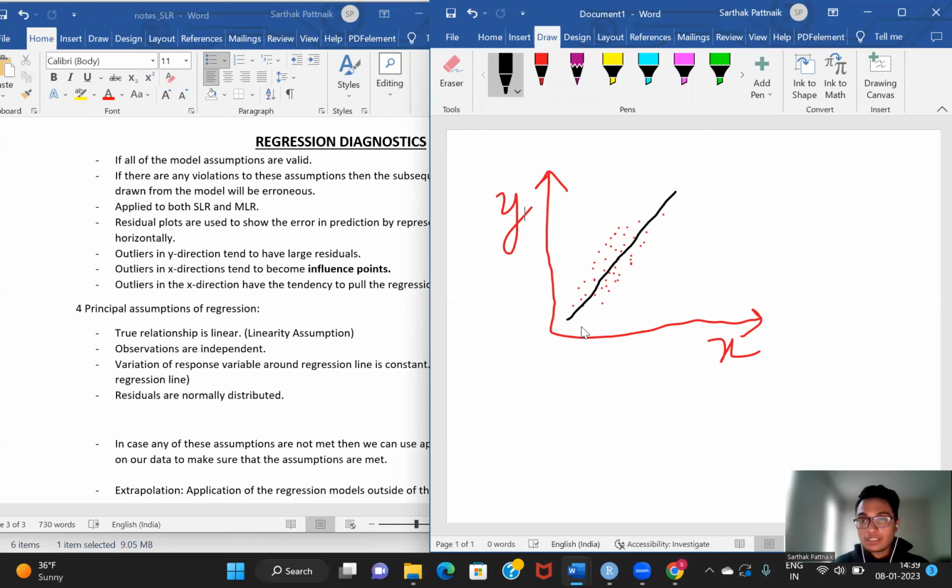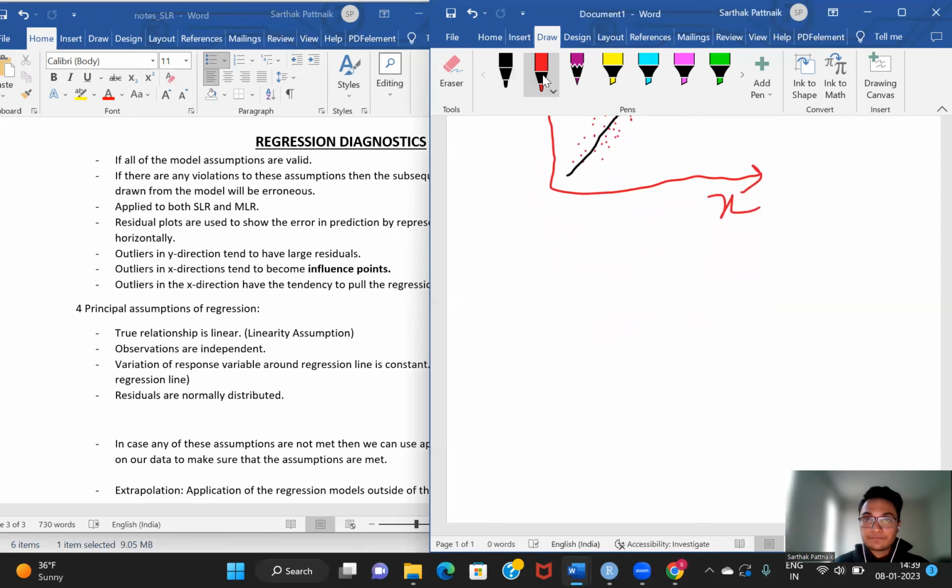A residual plot shifts your regression line and makes it parallel to the x-axis, so that measurement of errors of all the given points in the dataset becomes much easier, because you will be able to see the perpendicular distance much more clearly when your line is parallel to the x-axis.